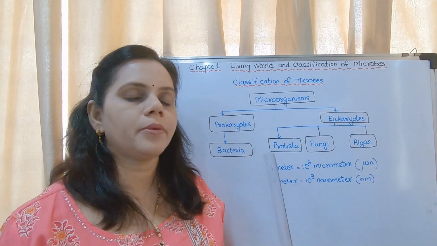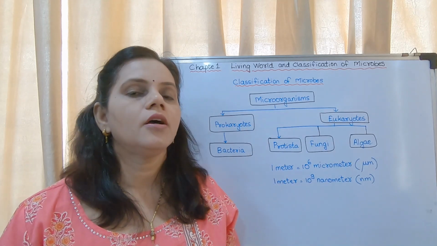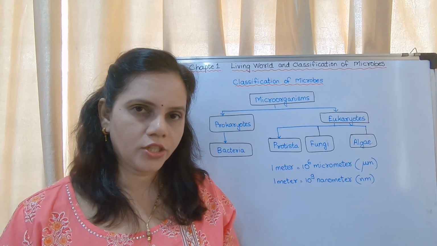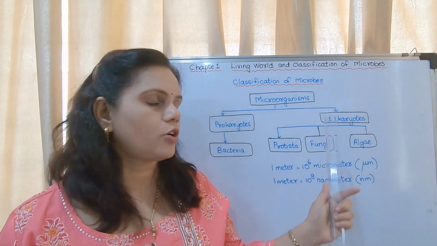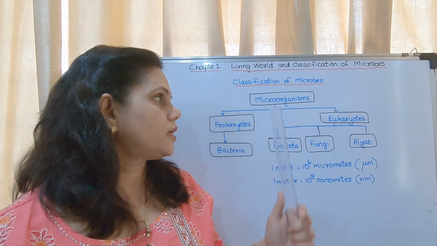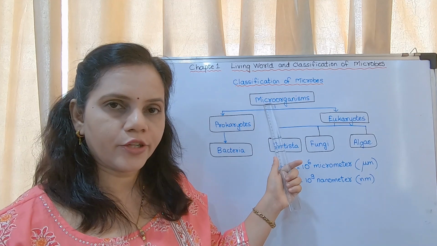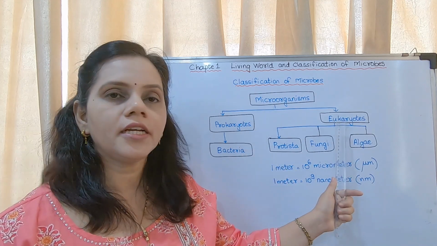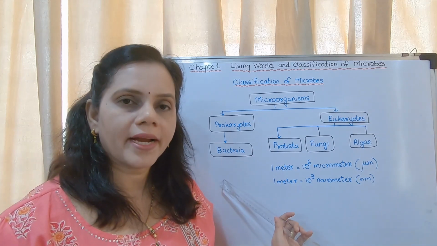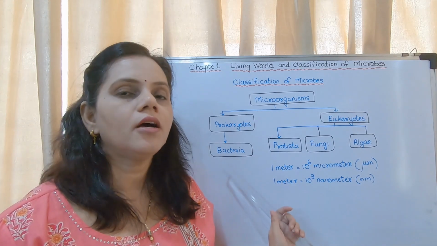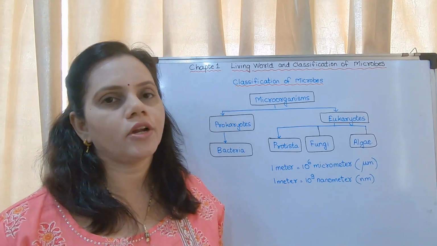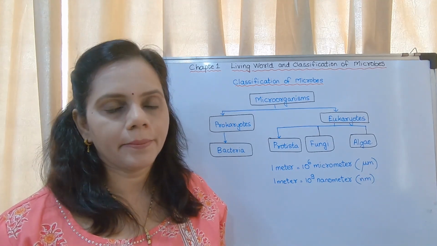Now what do you mean by prokaryotes? Yesterday I had given that prokaryotes means without nucleus. And eukaryotes, what do you mean by that? It is with nucleus. So the microorganisms are divided into two, prokaryotes and eukaryotes. All the bacteria belong to prokaryotes. They do not have a nuclear membrane.